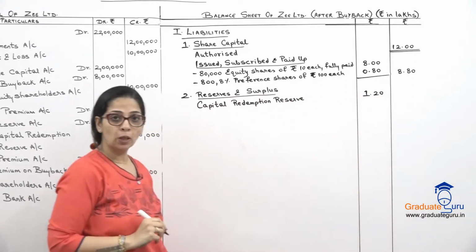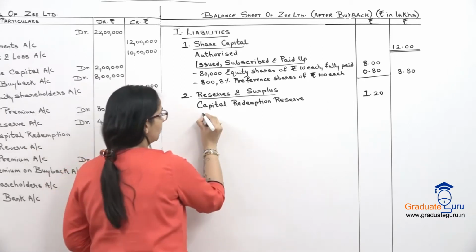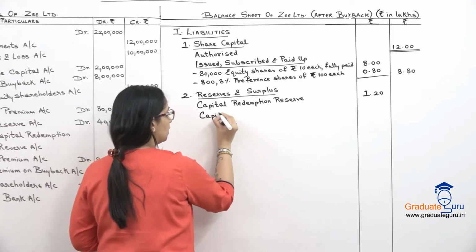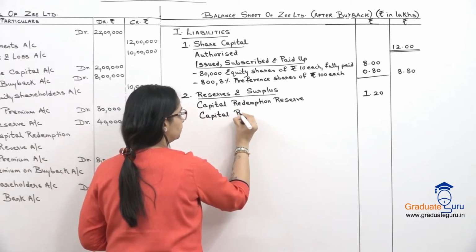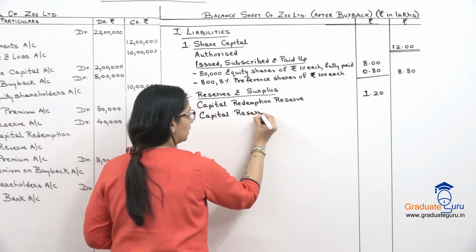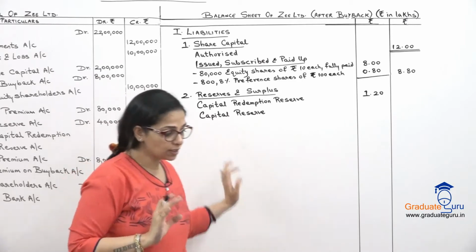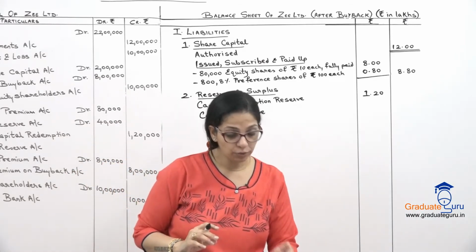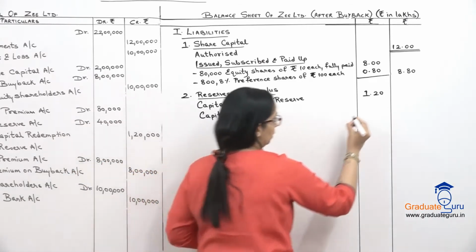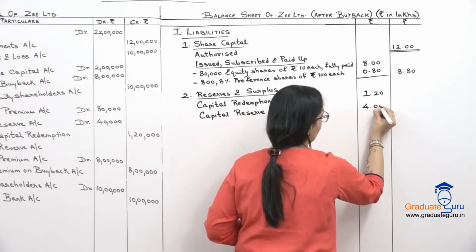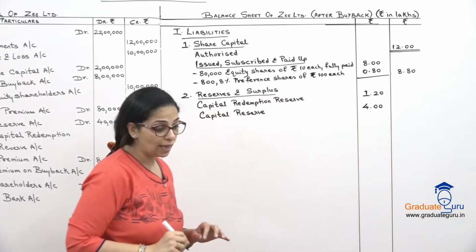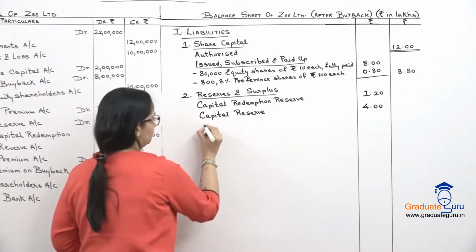Okay. Then we have capital reserve, which is in the balance sheet in the sum. So I will write capital reserve. We have not done anything to the capital reserve. So it is as it is and the amount is 4 lakhs. So that is what we will write as it is. Then we have revenue reserve.